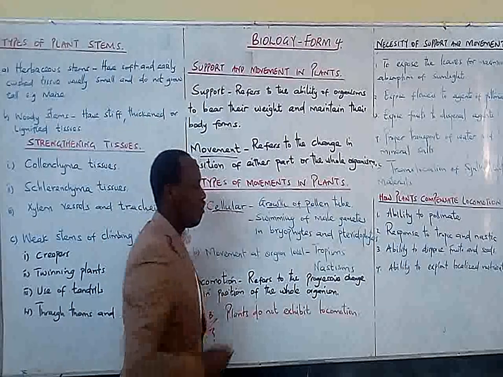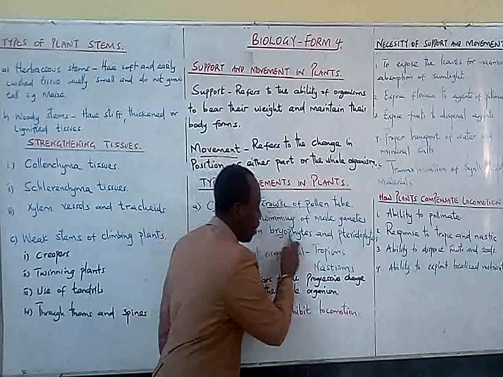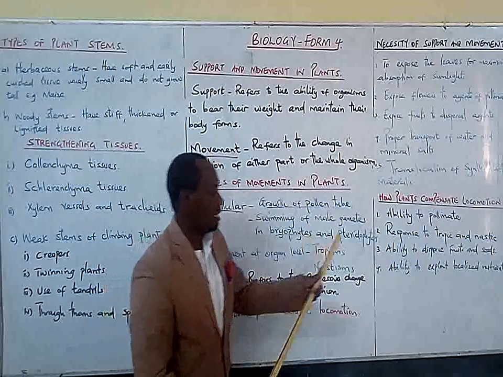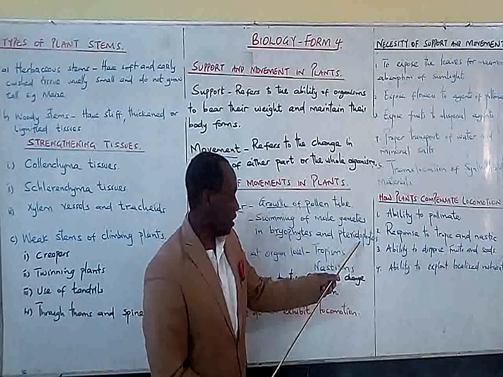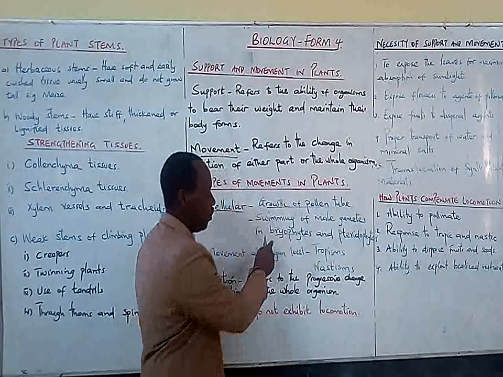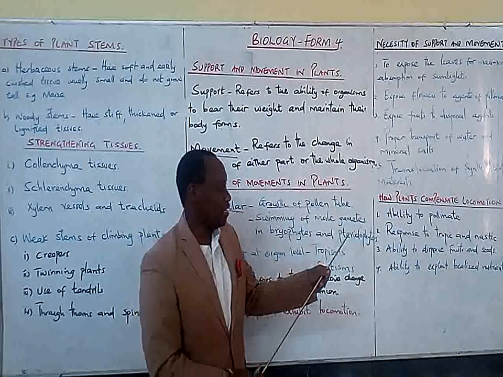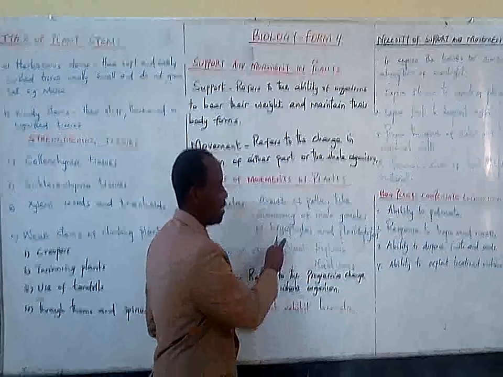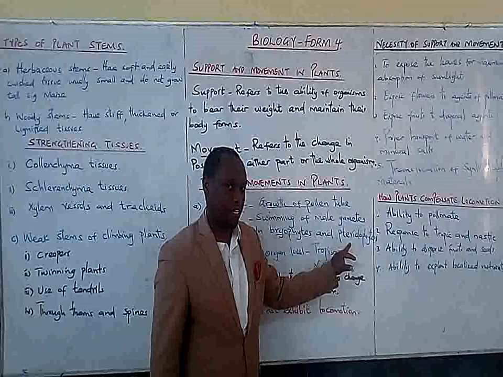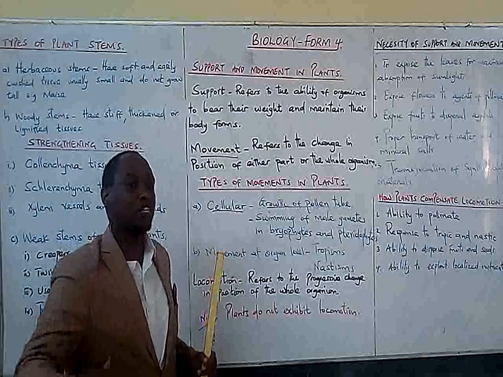There is another type of movement, that is swimming of the male gametes. These are cells in bryophytes. Remember, an example of bryophyte is the moss plant, and also pteridophyte. An example is the fern. Remember, in Form 3, in the first topic of classification 2, you were taught that these two organisms, bryophyta and pteridophyta, have what is called gametophyte generation and sporophyte generation. And in gametophyte generation, that is where the gametes move in the process of fertilization.